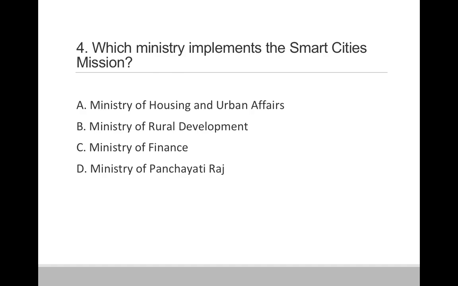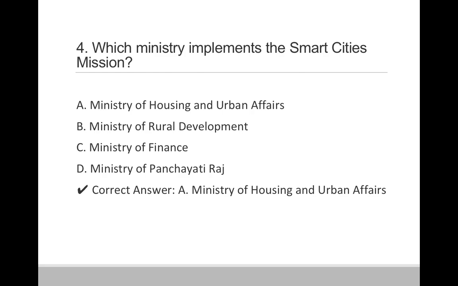Question 4. Which ministry implements the Smart Cities mission? Option A. Ministry of Housing and Urban Affairs. Option B. Ministry of Rural Development. Option C. Ministry of Finance. And option D. Ministry of Panchayati Raj. So correct answer is option A. Ministry of Housing and Urban Affairs.